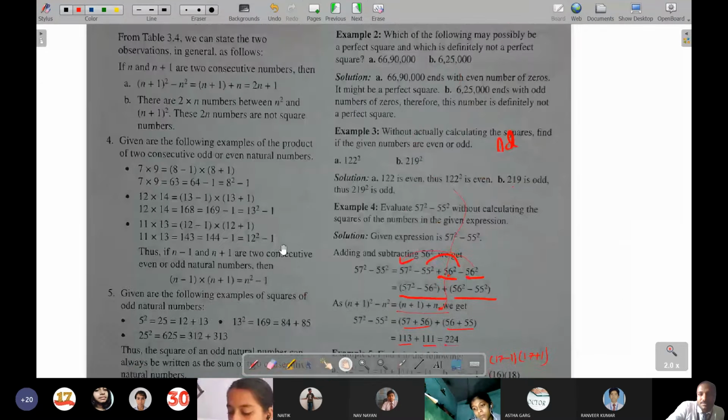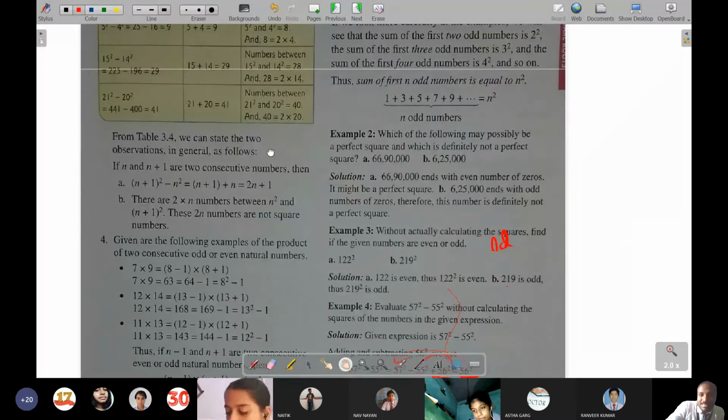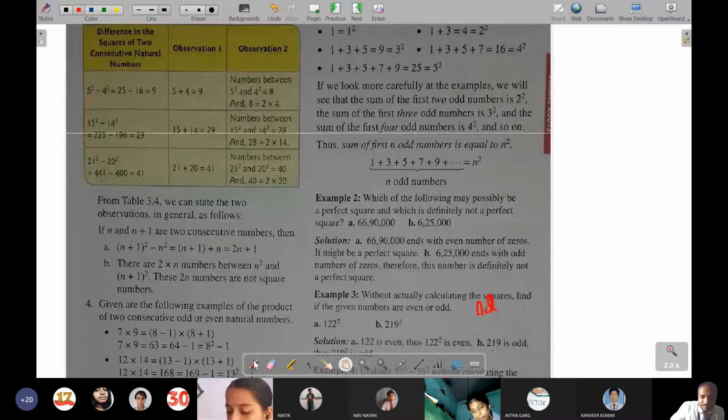This is the formula. Here also it has been explained in B number. You can see here, this has been explained over here. Numbers between 5 square and 4 square is equal to 8. Similarly, between 15 square and 14 square, 28. All these things have been explained.